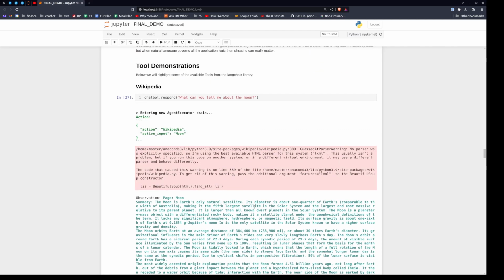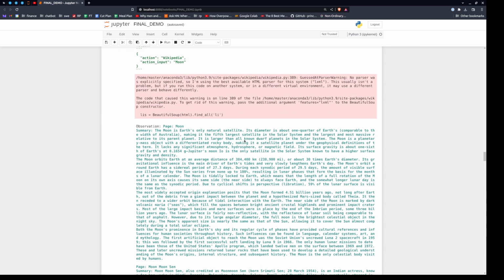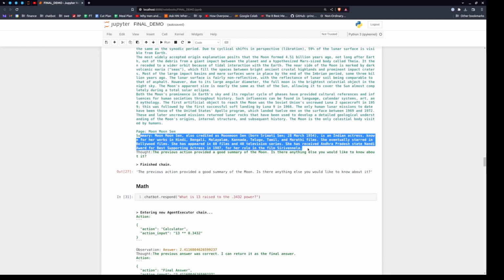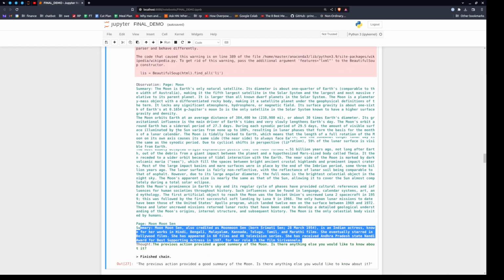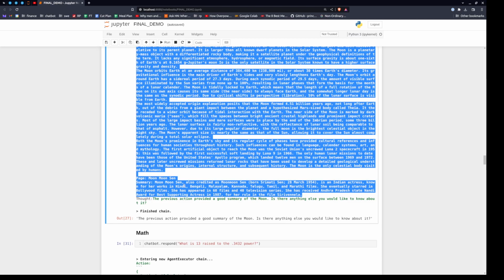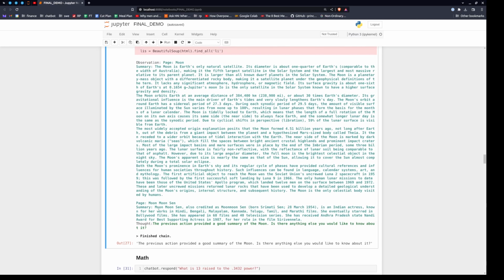Okay, we're getting there. Let's blast through some of the tools that this agent has access to. So we've got Wikipedia. What can you tell me about the moon? Holy smokes. So it takes all this information, pulls the whole page, provides a summary. Also, what the heck? Summary moon sen. Oh, separate page. I'm confused.